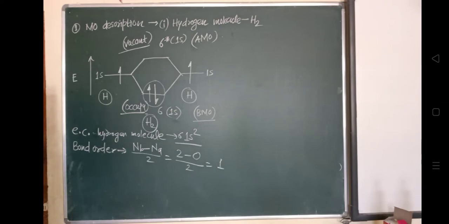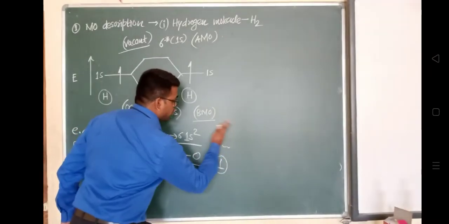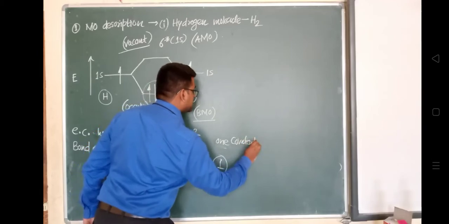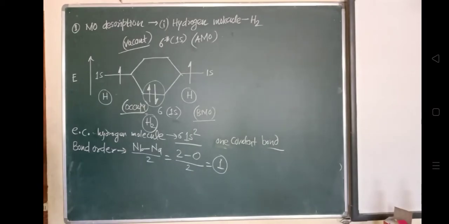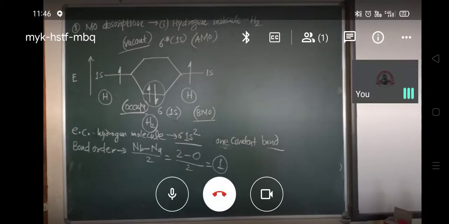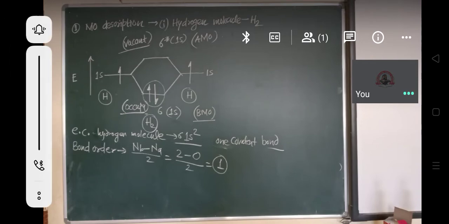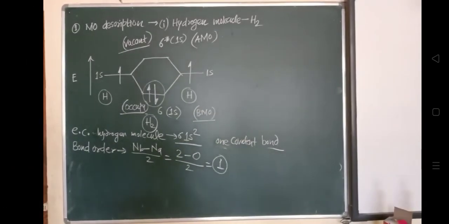Okay, so in the H2 molecule, there exists one covalent bond. One covalent bond will exist in the hydrogen molecule. Okay, hydrogen molecule में, yes, क्या होगा? One covalent bond will be present in the hydrogen molecule. Okay, so this is about the hydrogen molecule, in which it will form this molecular orbital. The bonding molecular orbital will form.